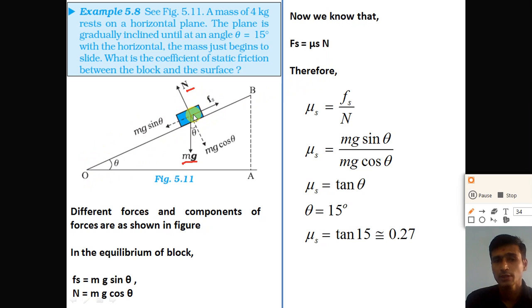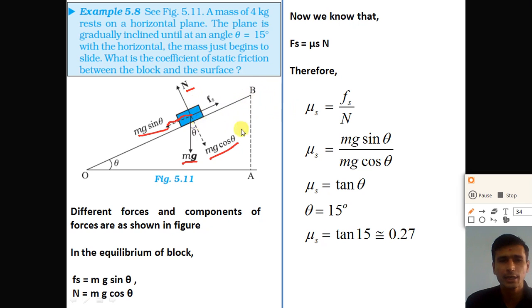Now compare the components of the force, right? Here the component of the weight force mg sin theta is in the direction parallel to the surface, and mg cos theta is in the direction perpendicular to the surface. So the component of the weight force parallel to the surface is mg sin theta, and the component normal to the surface is mg cos theta. The friction force acts opposite to the direction of the motion. Here the block is sliding downward, so the friction force is acting in the upward direction.